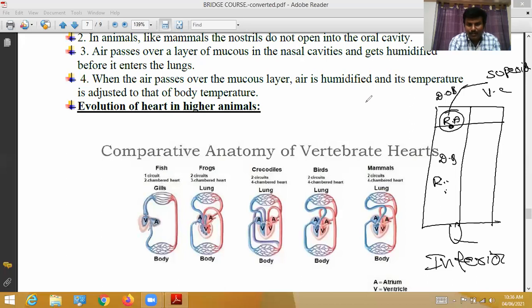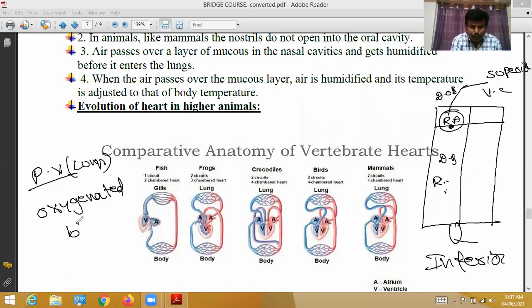The pulmonary vein brings blood from the lungs; it carries oxygenated blood. The pulmonary artery carries deoxygenated blood to the lungs.